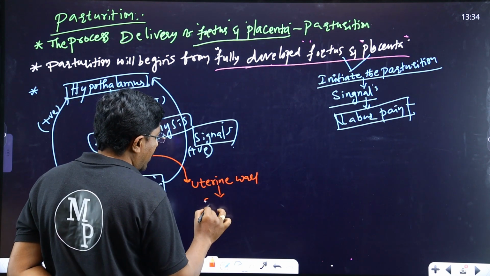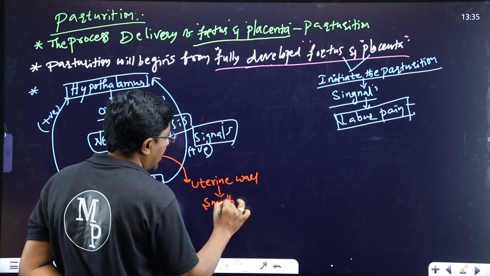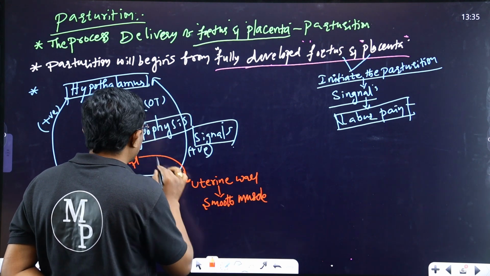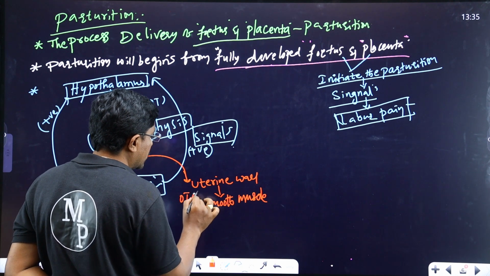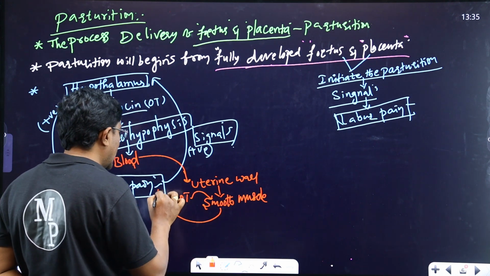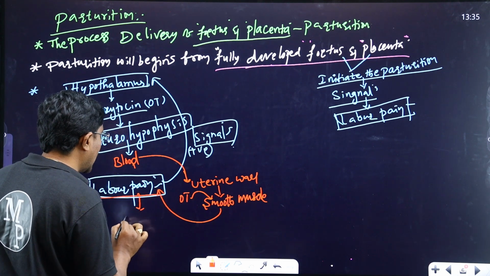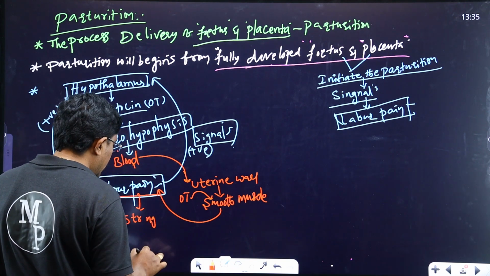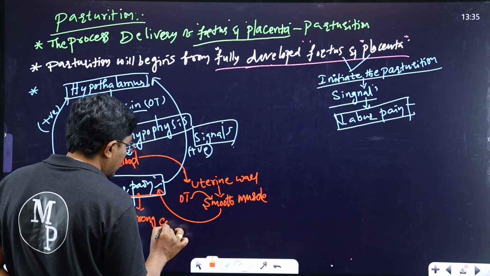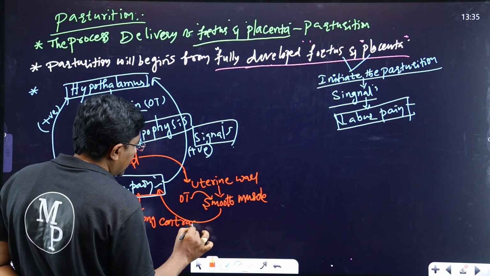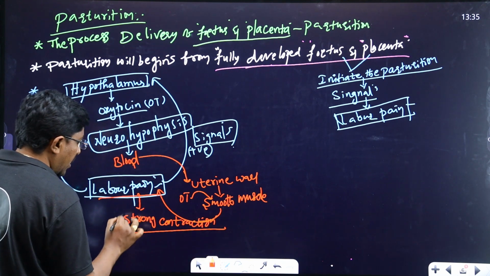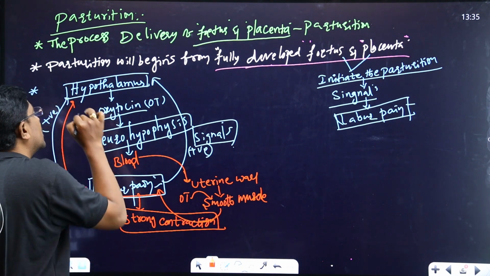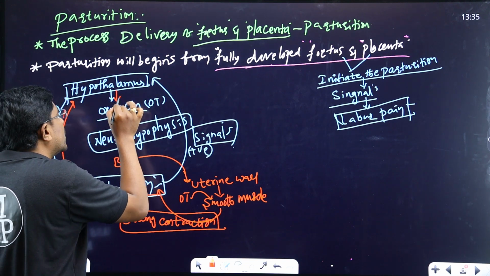Within the uterine wall, smooth muscles are present. The smooth muscles respond strongly to oxytocin stimulation, which continues the labor pains. Along with the labor pains, strong contractions start. These strong contractions send signals again and again, which releases more oxytocin.